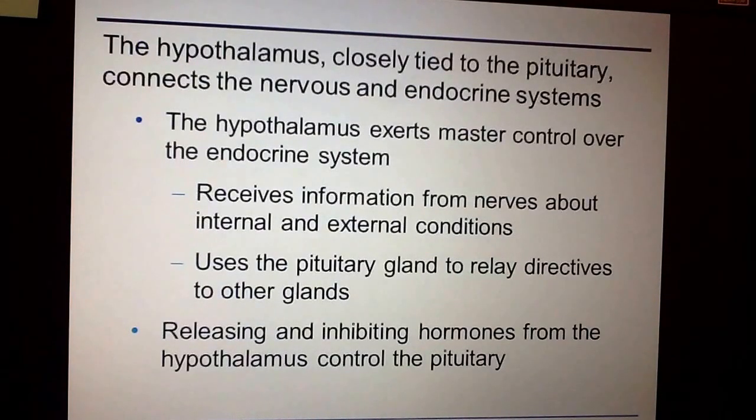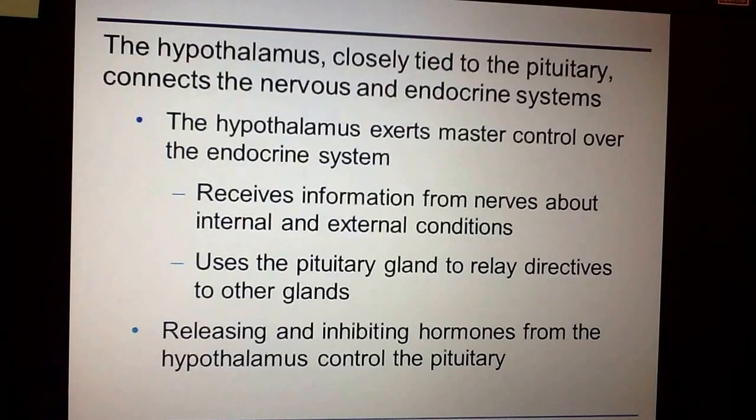Now, the hypothalamus, also a gland that is found in the brain, is actually tied very closely to the pituitary. And this is where we find that connection between the nervous and the endocrine systems. So what the hypothalamus does is it controls all of the other glands. And how does it do that? Well, the hypothalamus gets all of its information from the nervous system. So those sensory neurons are relaying to the interneurons. The interneurons are then relaying that information to the hypothalamus. The hypothalamus then goes and gives the information out to all of the other endocrine glands, which then can cause a response in the body.